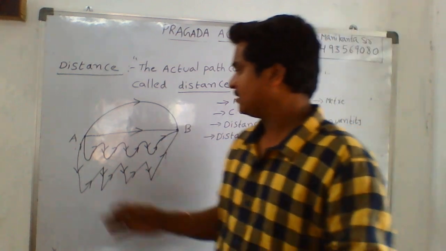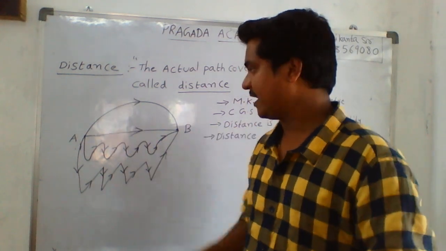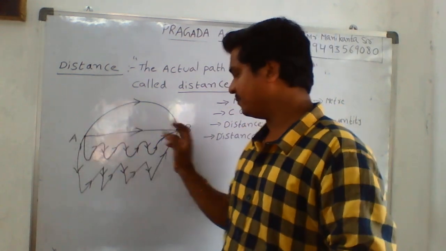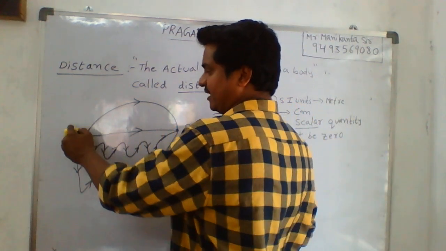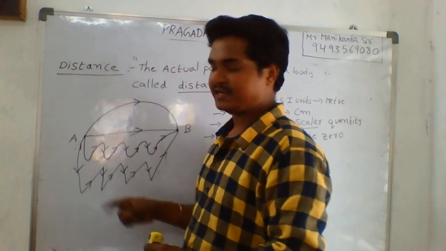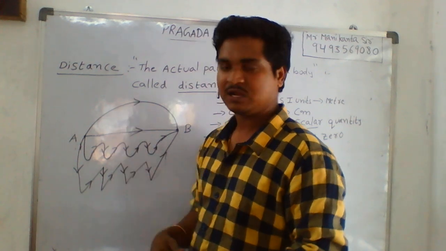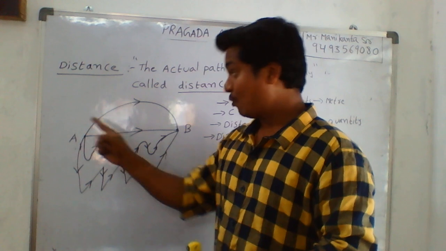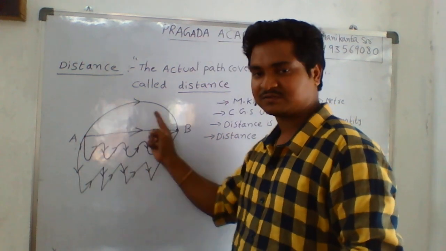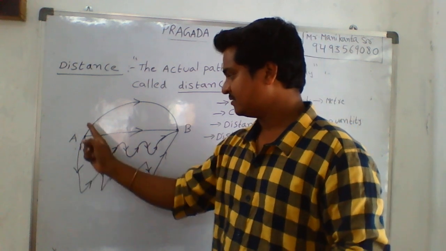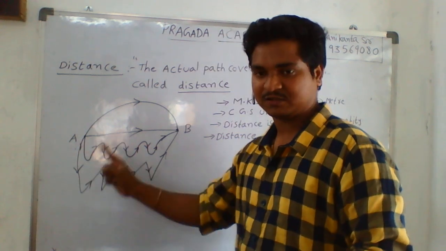To explain the distance concept, I took two points, A and B. Here, one car is starting from A to reach B. It has different paths. One is a straight line path, one is a curved path, and one has different turnings. And next, we have the sharp edges path, like a road with sharp edges.